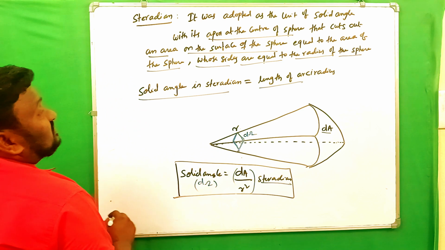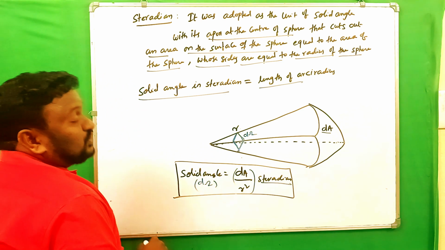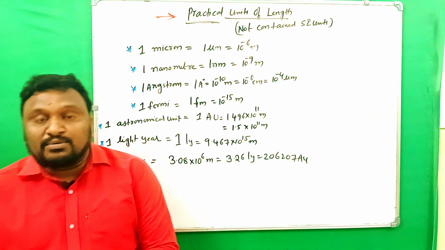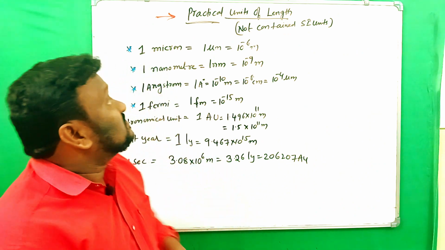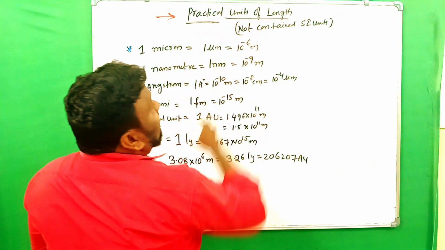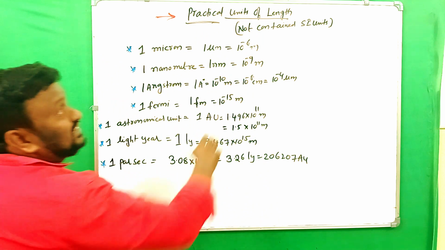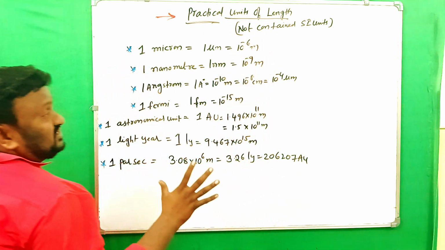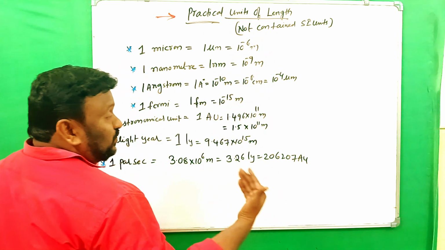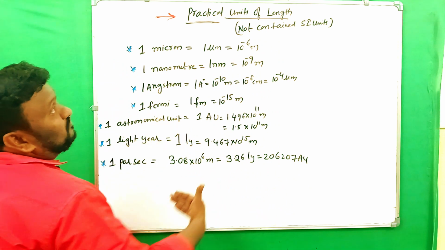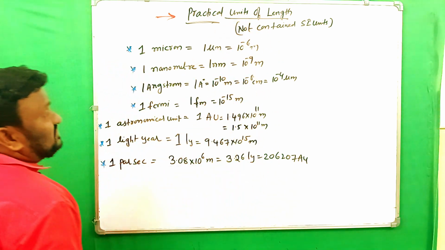So this is about the steradian and that is the unit of solid angle. Now let's discuss some practical units of length, not contained in SI units. Other than SI units, we have some units. For length, let's see.